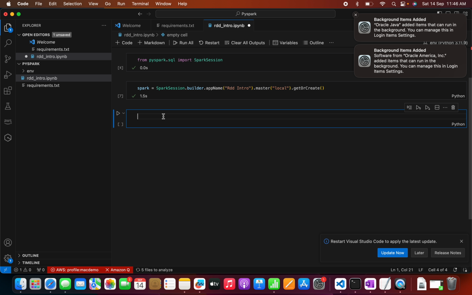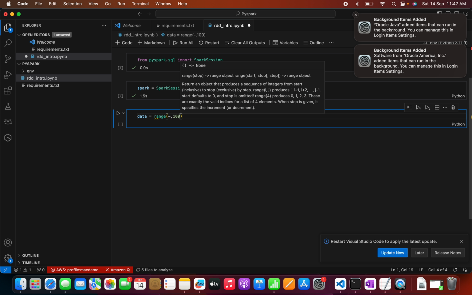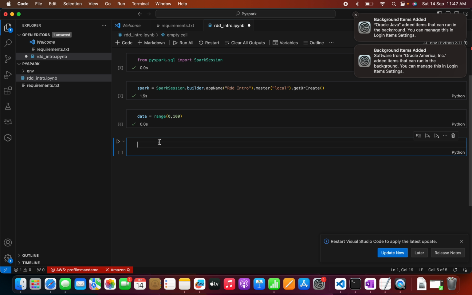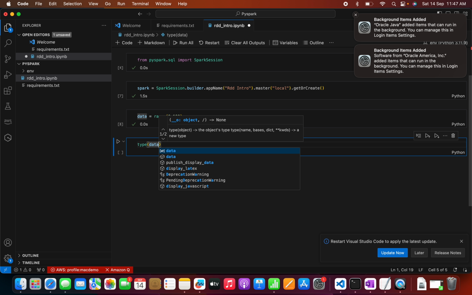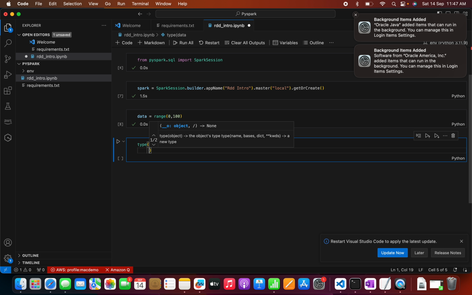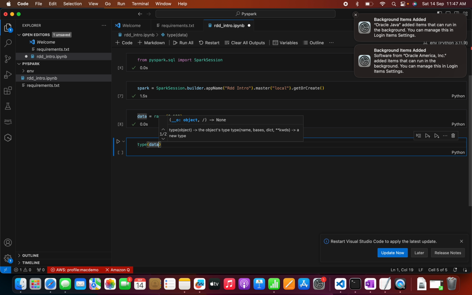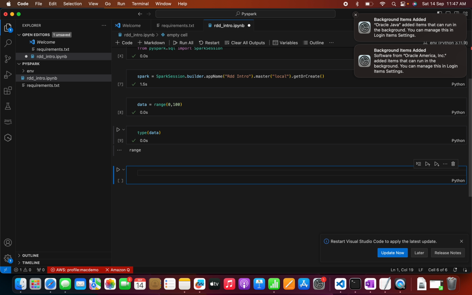Now we are going to create some data. For that I can write range, and I am creating data between 0 and 100. Now I can see the type of the data, it will be a range type. Now we need to convert this data into an RDD. For that they are providing a method.